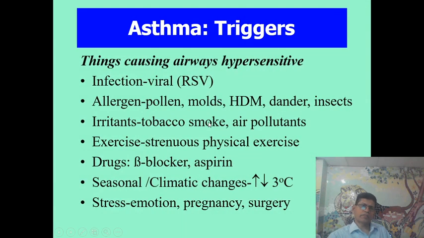Now, the asthma triggers. There are some triggers in asthma which initiate an attack of asthma. Infection like respiratory syncytial virus, allergens like pollen, molds, house dust mite, irritants like tobacco smoke and air pollutants, exercise, that is strenuous exercise, drugs like beta blockers and aspirin, seasonal climatic change, that is a variation of temperature of more than 3 degrees centigrade, stress, emotion, and pregnancy and surgery.